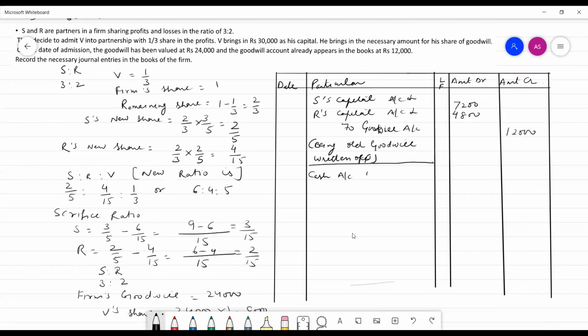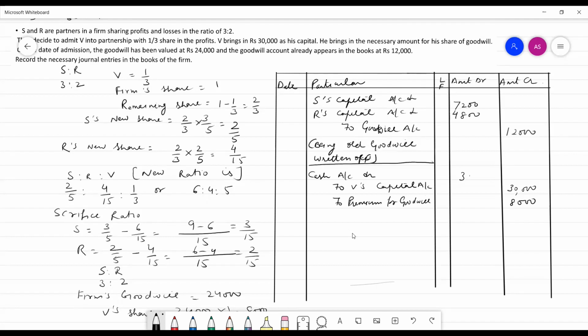You may write bank account debit to B's capital account, to premium for goodwill. Cash account is debited with the capital, that is 30,000, plus 8,000 premium for goodwill.